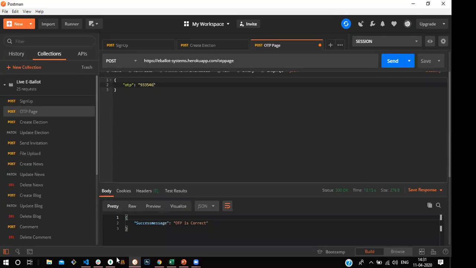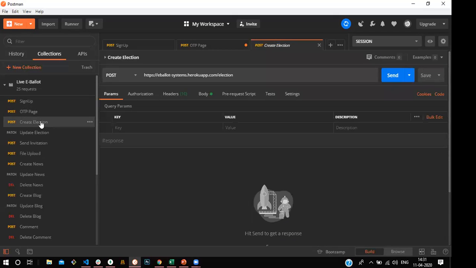Now you can see the OTP is correct. This is the message. Once the OTP is correct, it will throw a message like "OTP is correct." Once the OTP is correct, the next step is to create an election. Once the election is created, only after that can you upload the nominees and voters in an Excel file. Other than that, you can't upload the file.